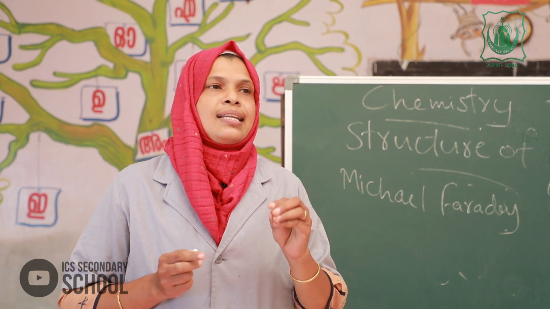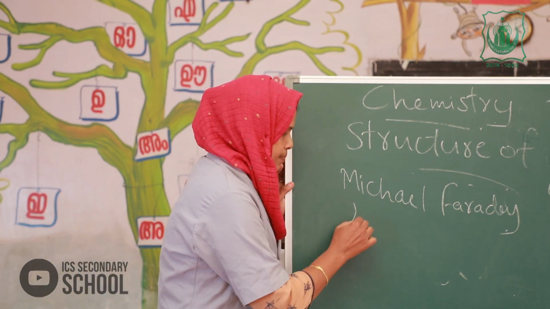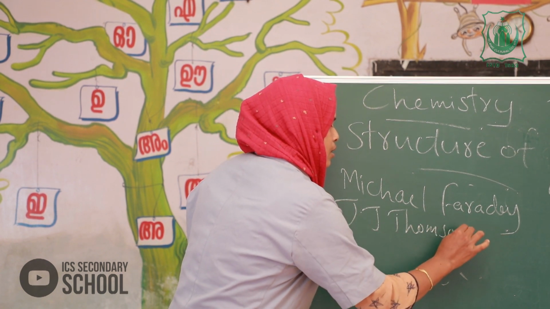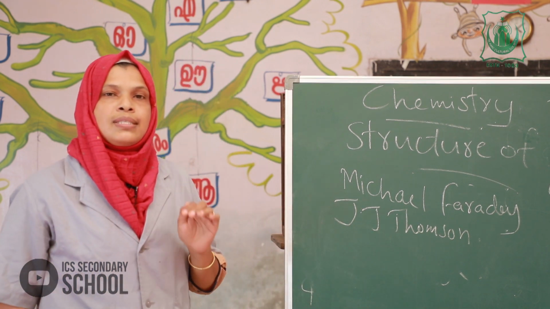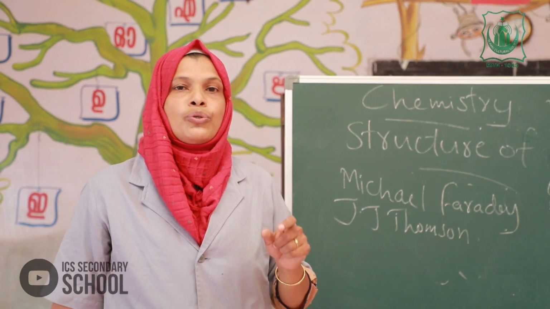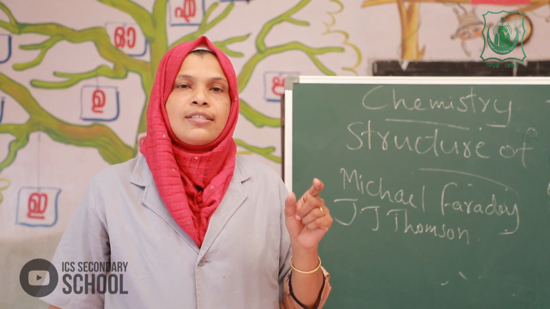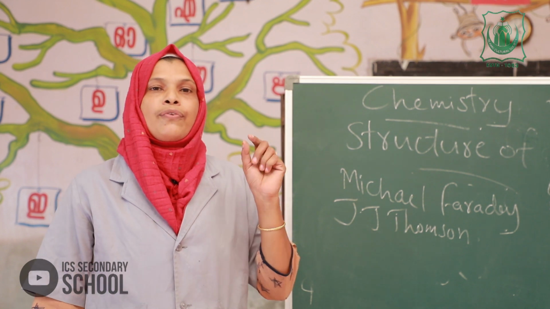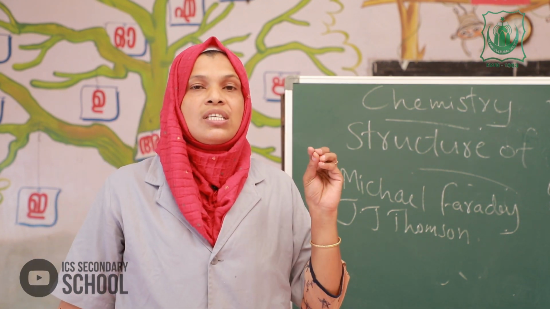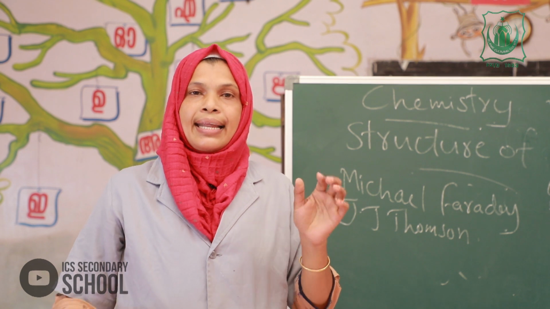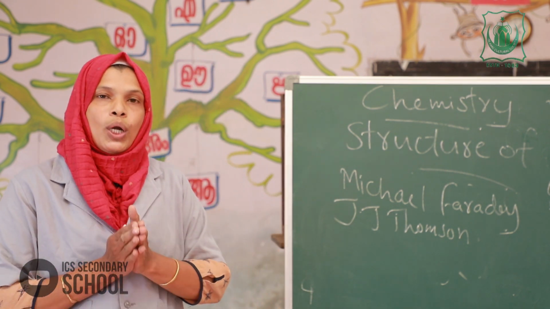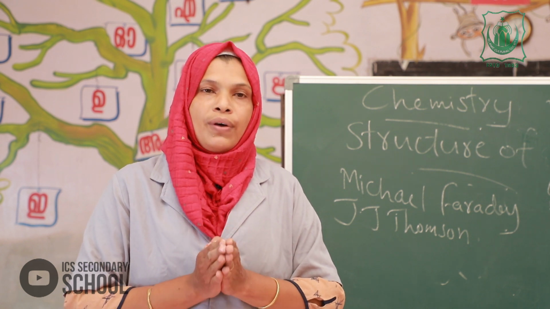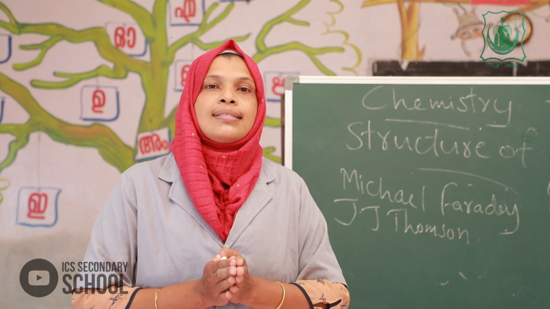Okay. Next scientist, J.J. Thomson. J.J. Thomson's experiment helped to change the concept about atom. He proved that the rays emitted from the cathode are negatively charged particles, and they possess mass and energy.